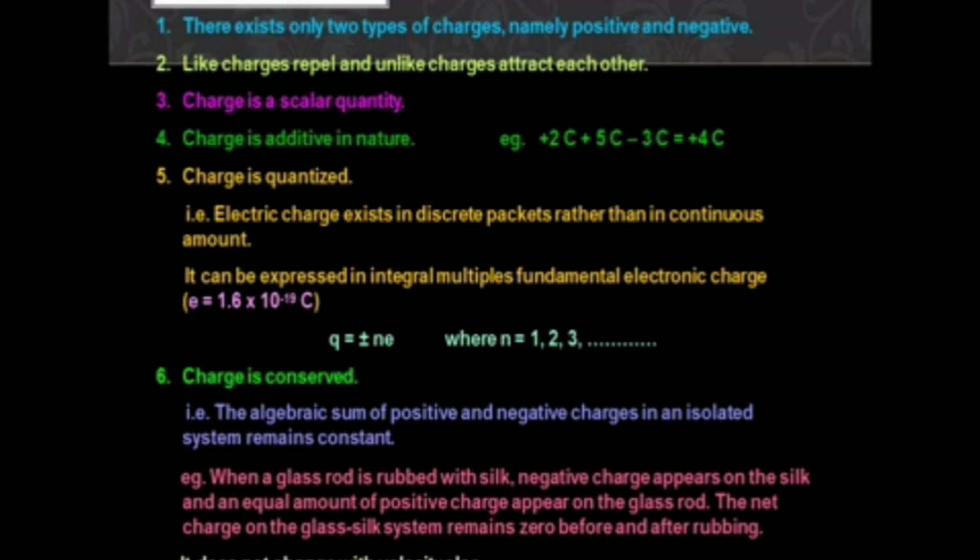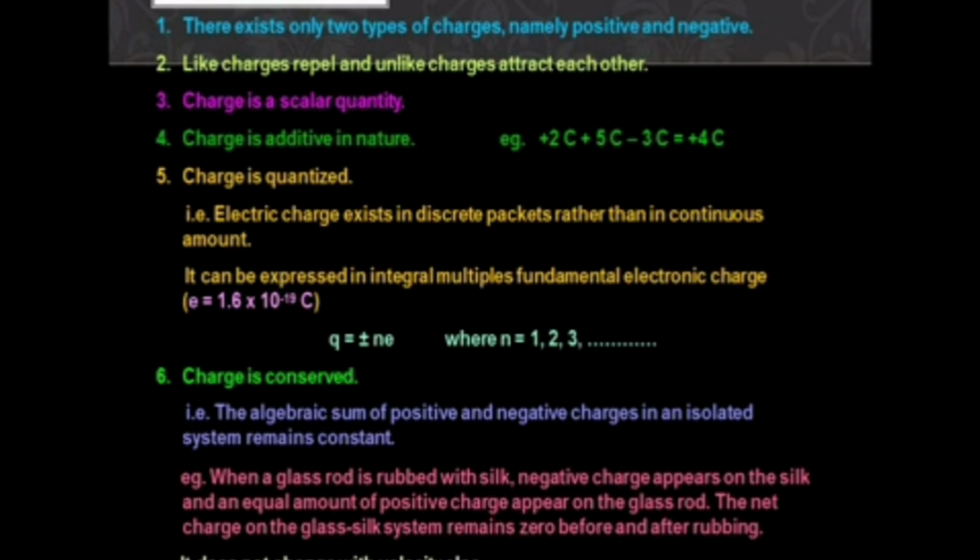Now, the conservation of charges. Benjamin Franklin rubbed one object against another object. He electrically produced the positive and negative charges, and he named them the positive charge and the negative charge. The total electric charge in the universe is constant, and charge can neither be created nor be destroyed. This is the conservation of charges.